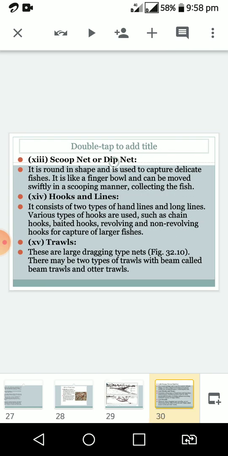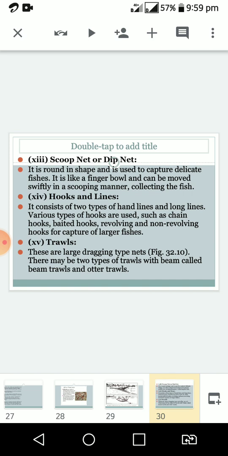And another type of net, the scoop net. The scoop net is also round in shape, used for capturing delicate fishes. It is just like a finger bowl, and can be moved swiftly in a scooping manner, collecting the fish.